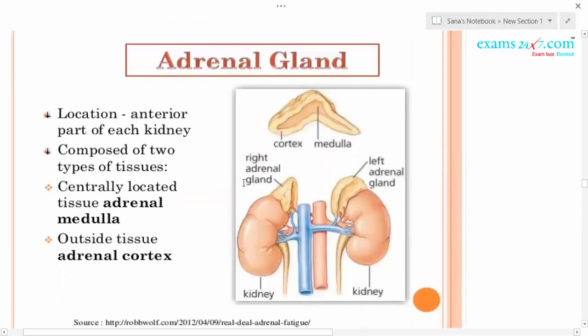This adrenal gland is situated above the kidney, so it is suprarenal. You can see the gland here. A pair of adrenal glands is present, one on each kidney. If you take a section of this adrenal gland, it possesses two regions. The outer region is called the cortex. The inner region is called the medulla.